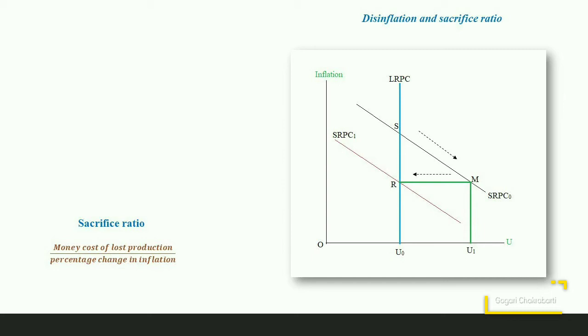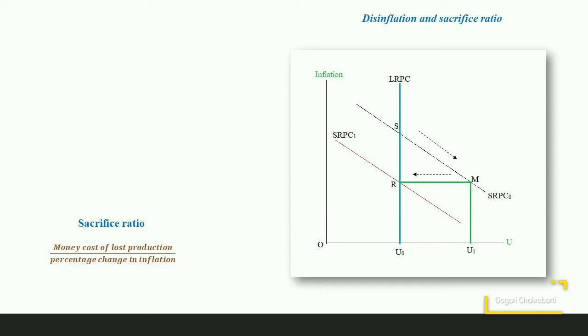This shows that through appropriate contractionary monetary policy, the government might reduce the rate of inflation in the long run, but in the short run it will have to suffer a temporary rise in unemployment and the resultant loss in output. Therefore, the disinflation, or the reduction in inflation, comes with certain cost.